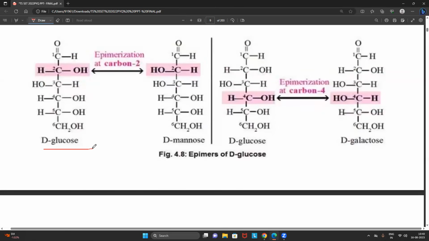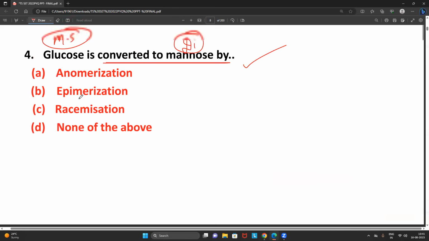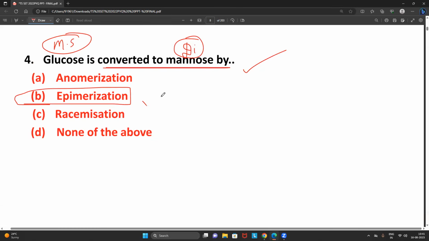All the students look into this. Glucose has how many carbons? You can see the picture. Glucose has 6 carbons. Mannose has how many carbons? Undoubtedly mannose also has 6 carbons. What is happening? Look into the picture. There will be a shifting of the position at carbon number 2. If you look at the second carbon, the OH group is on the right side, hydrogen on the left side. But in mannose, the OH group is on the left side, hydrogen on the right side. This is what we call shifting of the position. So this generally we call epimerization. A simple, straightforward, direct question.